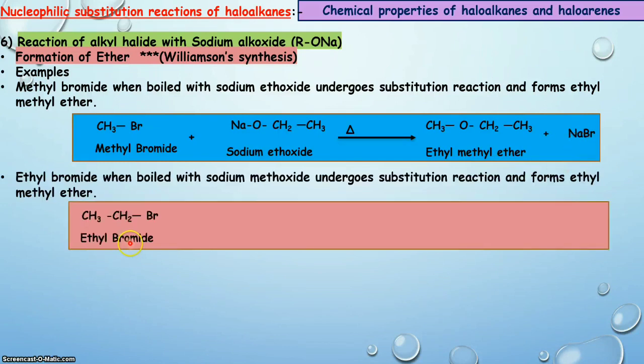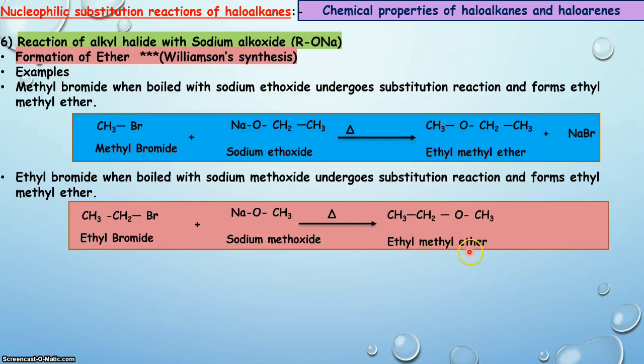The next example is in which ethyl bromide is boiled with excess of sodium methoxide, and what is the product, student? Yes, bromine of ethyl bromide is substituted by the methoxy group, and the product is ethyl methyl ether. Byproduct is NaBr.